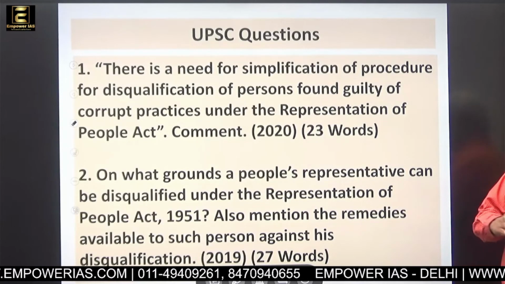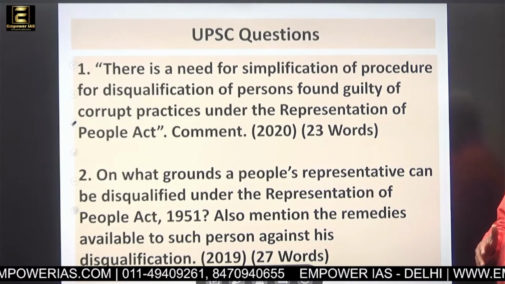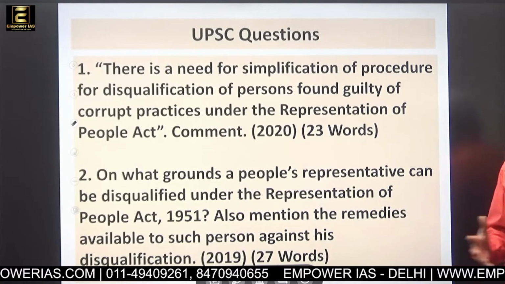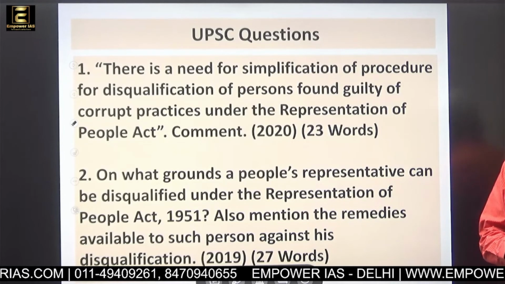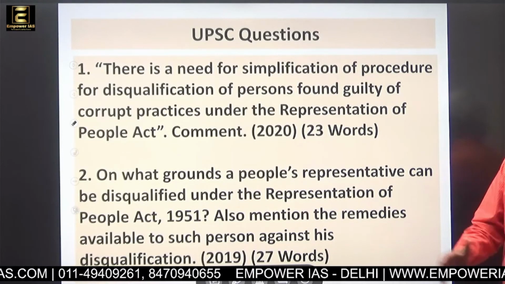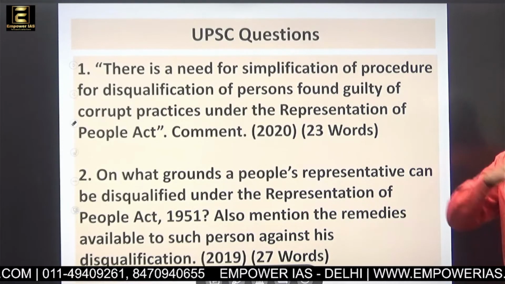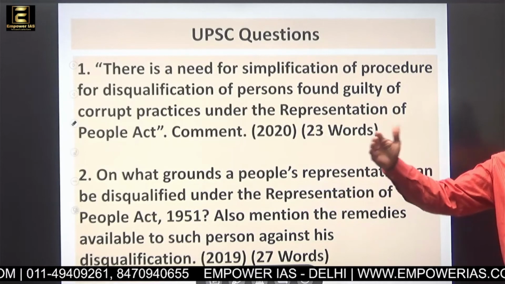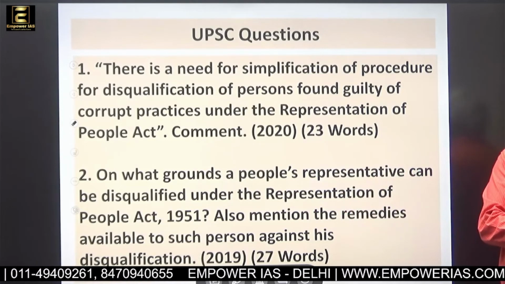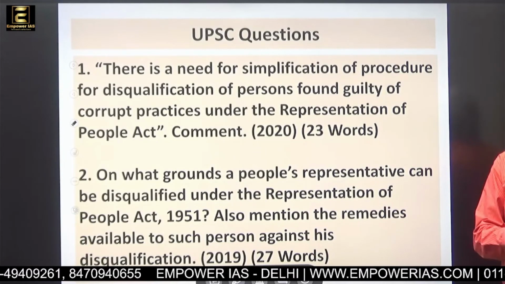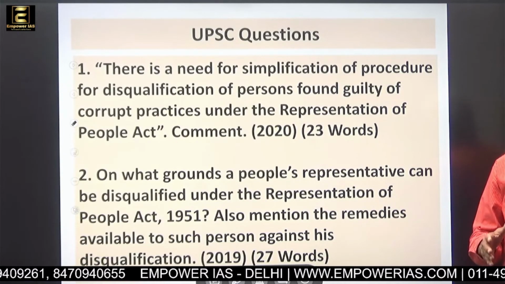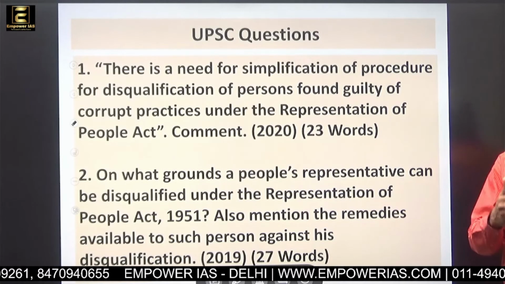This simplification of procedures should be done, particularly when somebody is found guilty of corrupt practices. If the inquiry takes too long, disqualification cannot be done by the time this person may complete his whole term. So that is why it must be simplified and expedited.